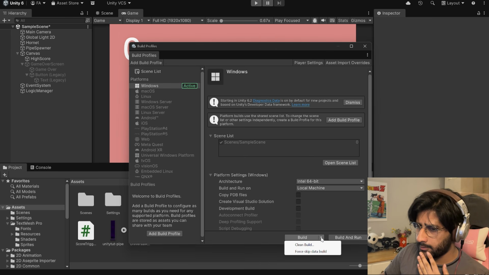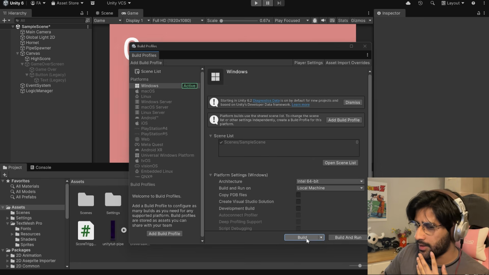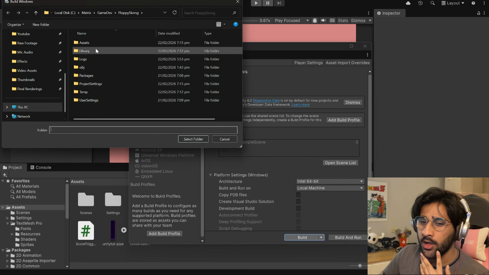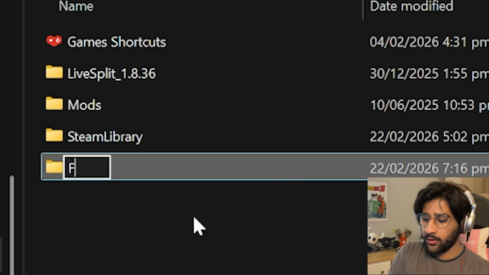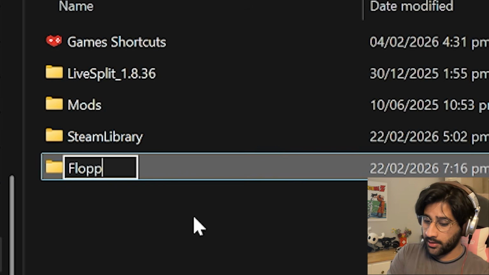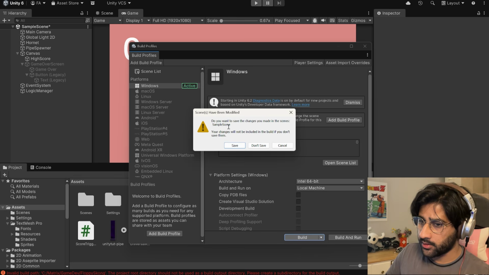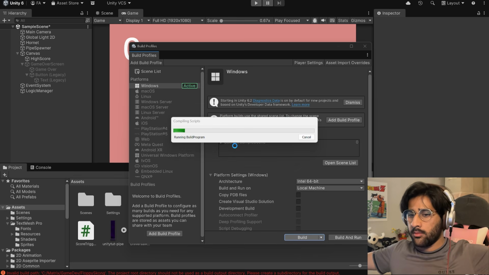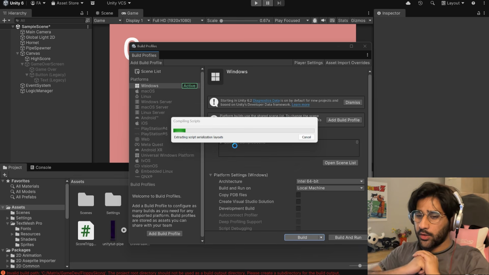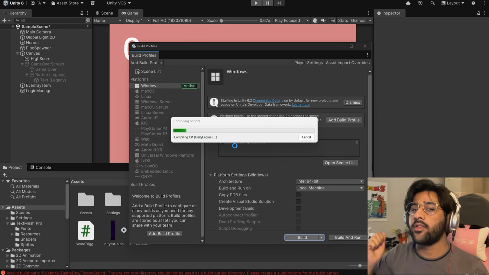Clean build. For skip day. I don't know, man. Just build the game. Flappy Skong. Alright, let's make a new folder for it. Floppy Skong. And let's select this folder to build. Yeah, save everything. Build everything. I want to execute the file from my desktop. Only then will I feel accomplished. But as it builds, I'll talk to you a little bit about it.